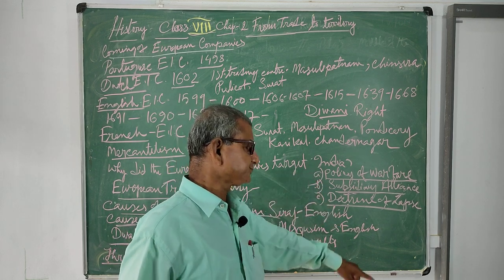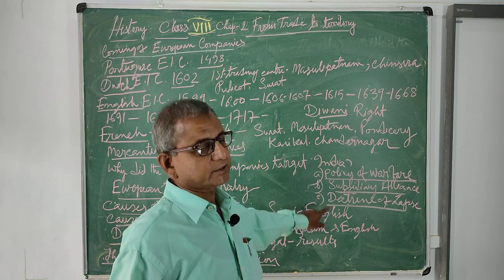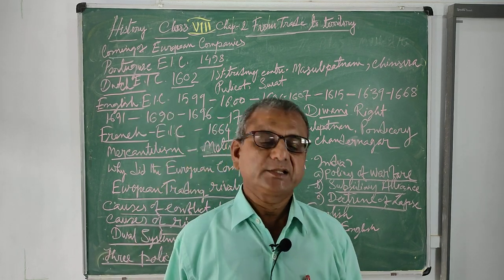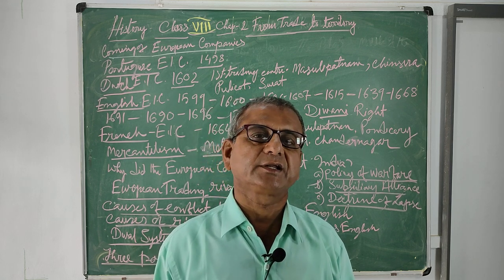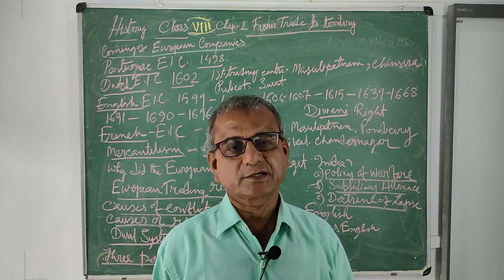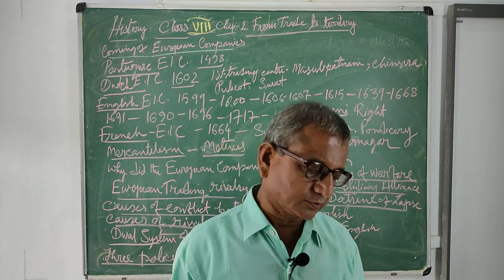Doctrine of lapse. It was introduced by Dalhousie. We know that at that time there was a Hindu rule that in the absence of a natural heir, a native ruler could adopt a son as a successor to the throne.